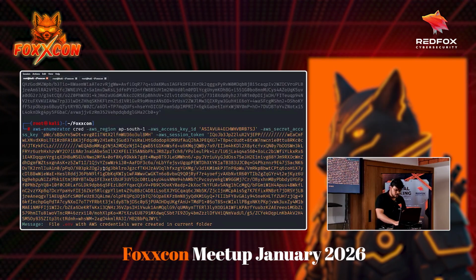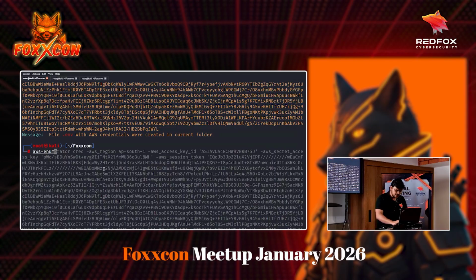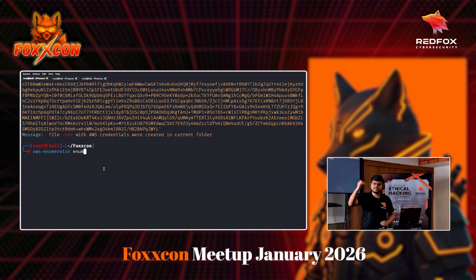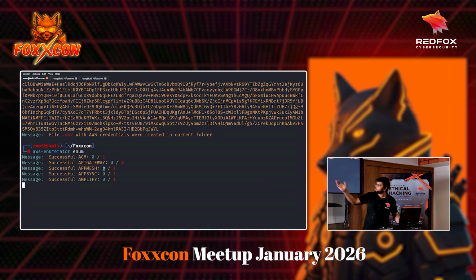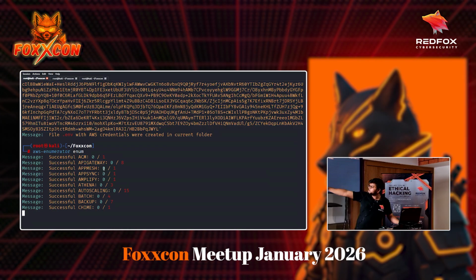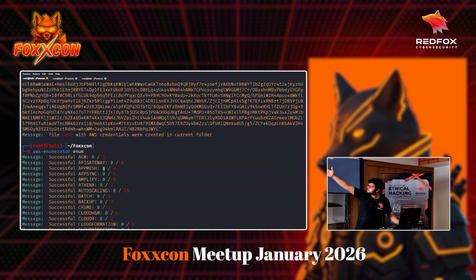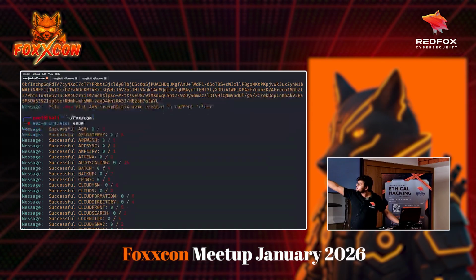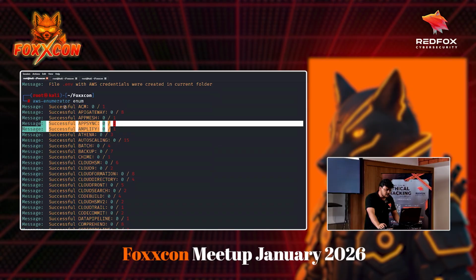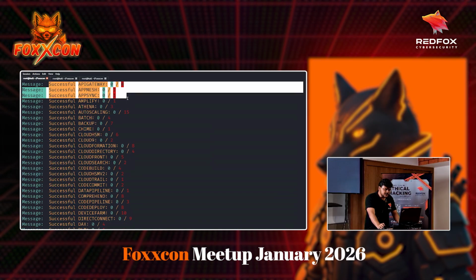Now we can use AWS enumerator, then enum for enumeration. So using this credential, it will try to target each and every AWS service and see which service we have access to. If I just hit enter, it is going to go through each of the services and try to find out which service I have access to. If you see 0, it means I don't have any access. These are the test cases it is trying to perform. So these are the permissions. On a particular service, let's suppose, if you take this one, it has targeted 8